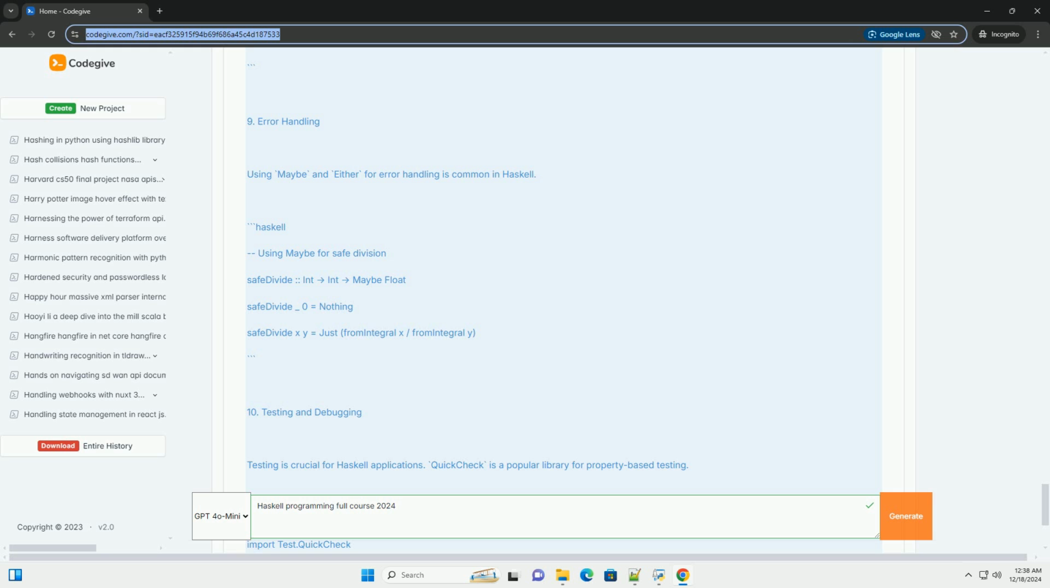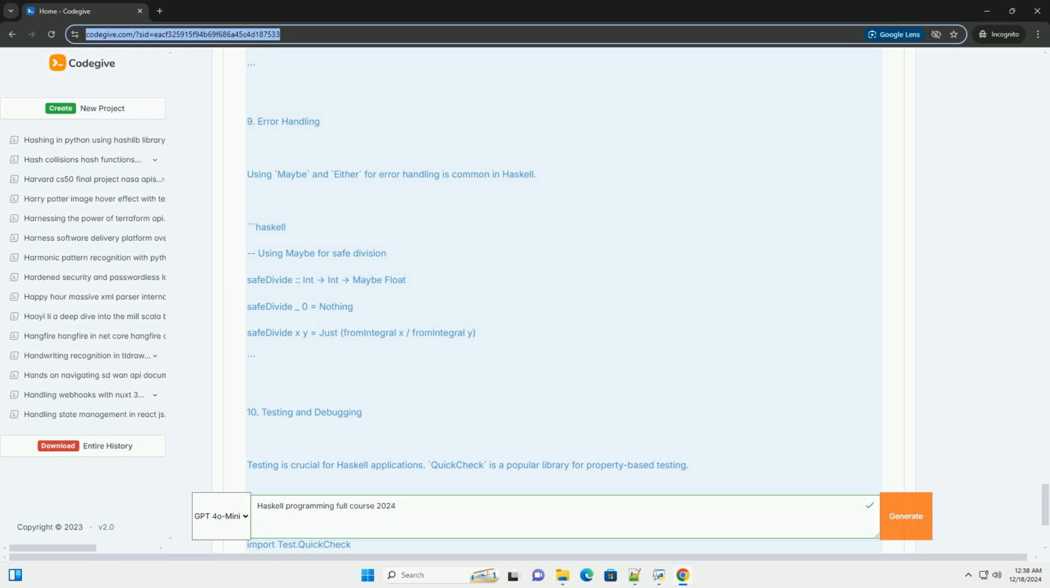6. Type classes and polymorphism. What are type classes? Defining type classes. Instances of type classes. Polymorphism in Haskell. 7. Modules and importing. Creating modules. Importing modules. Hiding and renaming imports. 8. Input and output, I/O. Understanding Haskell I/O. Reading from and writing to files. Interacting with the console.